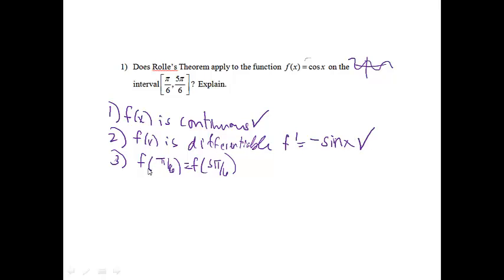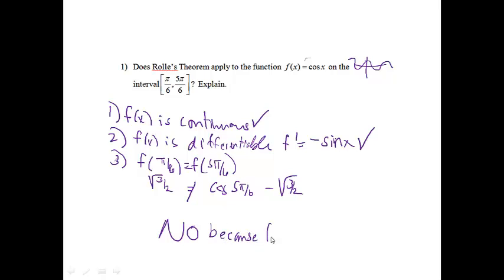Okay, and then the third thing, f of pi over 6 equaling f of 5 pi over 6. If I plug pi over 6 into the original function, cosine, I'll get the square root of 3 over 2. And the cosine of 5 pi over 6 is going to equal negative square root of 3 over 2. So those two do not equal each other, so no, Rolle's theorem does not apply, and my reasoning is simply because f of pi over 6 does not equal f of 5 pi over 6.